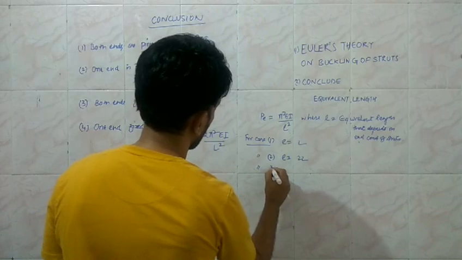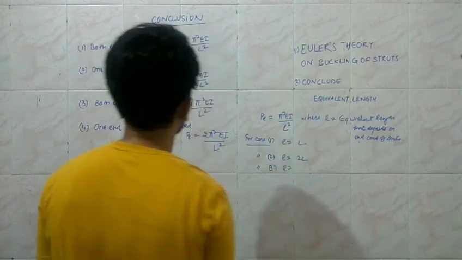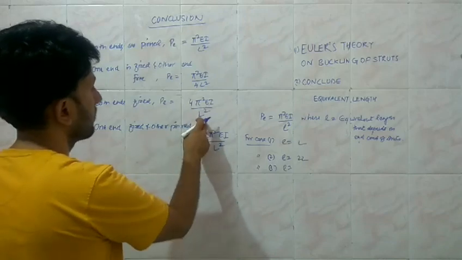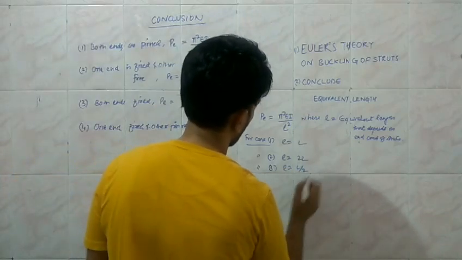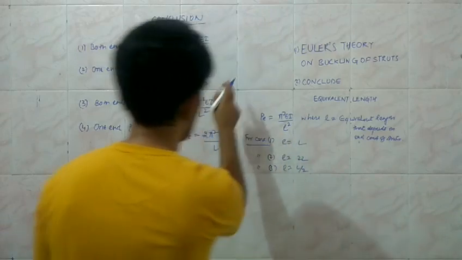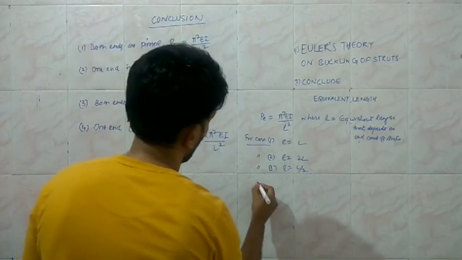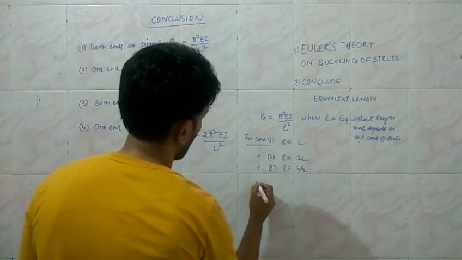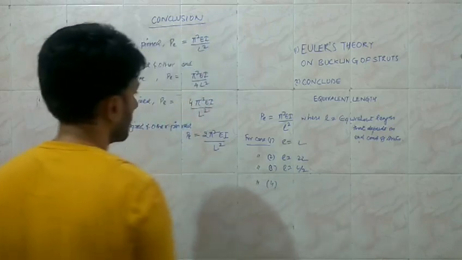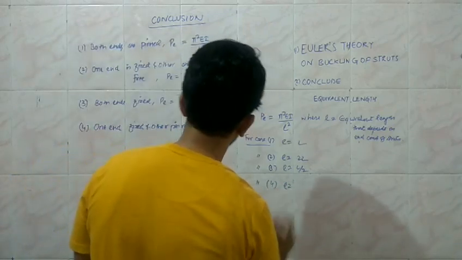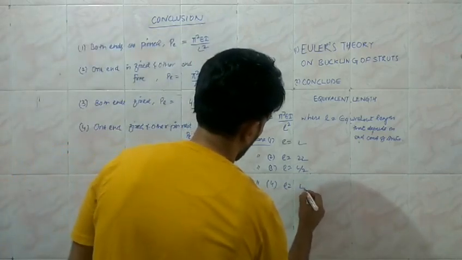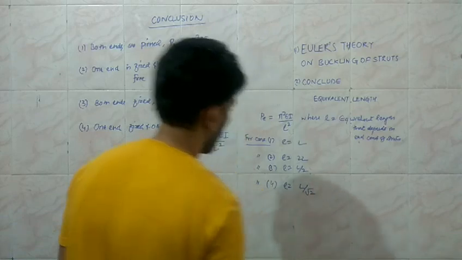And for the case 3, the value of l is going to be L by 2. So when I take the square and substitute, it is L square divided by 4. And when the fourth condition of the end is being considered, then the equivalent length is going to be equal to L by root 2. L by root 2.